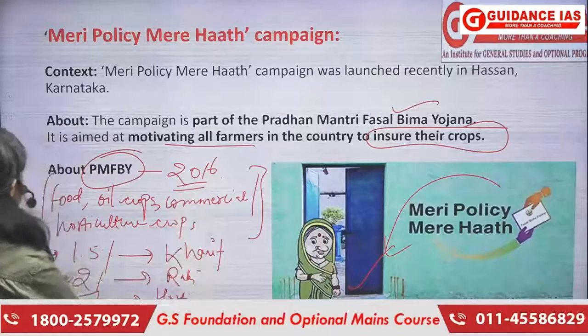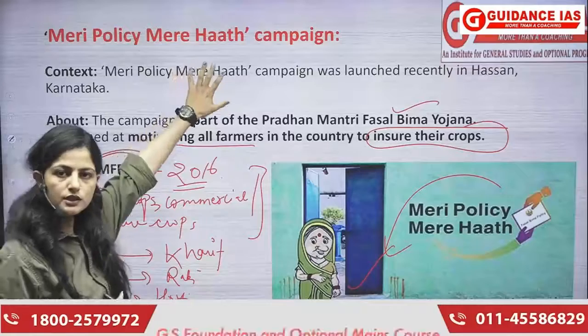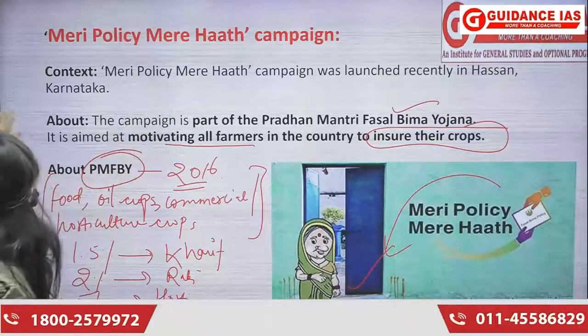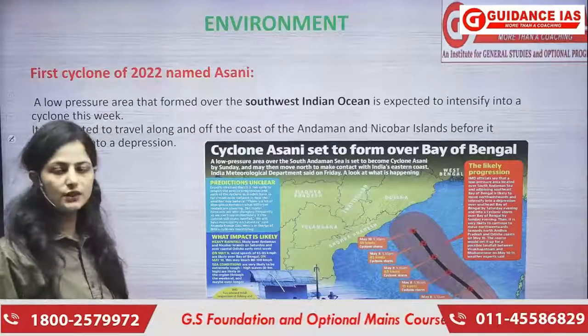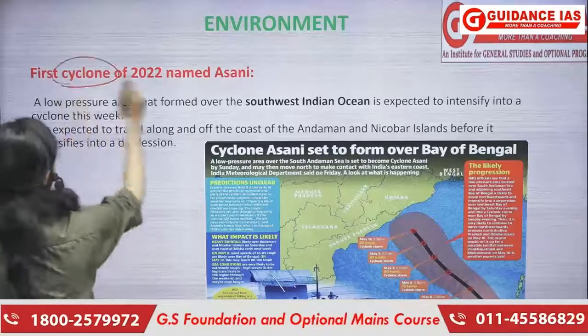So this was briefly about Pradhan Mantri Fasal Bima Yojana. I hope you've understood the campaign. Okay, insurance, it is for the insurance of the crops, right? चलिए आगे बढ़ते हैं. Next topics are related with environment, and the first topic is a cyclone Asani.